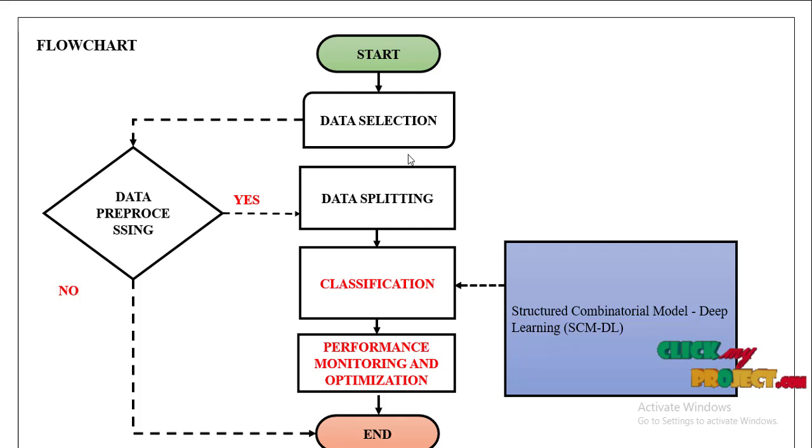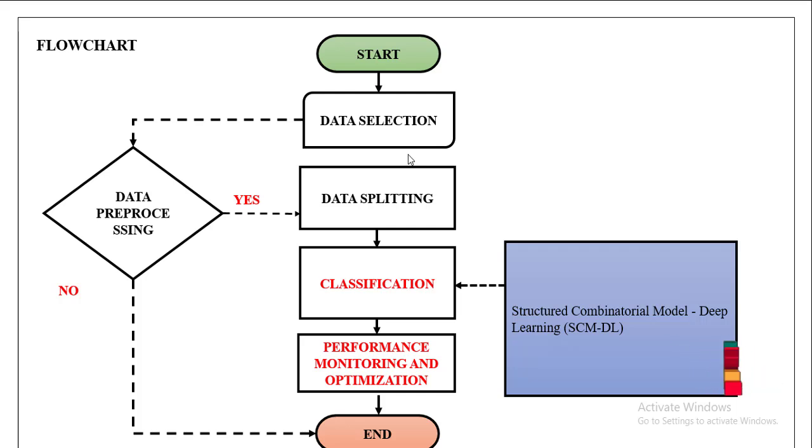Our project flowchart: first, we start the Anaconda Navigator Spyder tool and open the dataset. There are two kinds of data: one is image data, another is CSV files. After that we apply data pre-processing, which means data cleaning. For images, that means noise removal, resizing, and gray conversion. For data, it means handling missing values, label encoding, and then normalization.